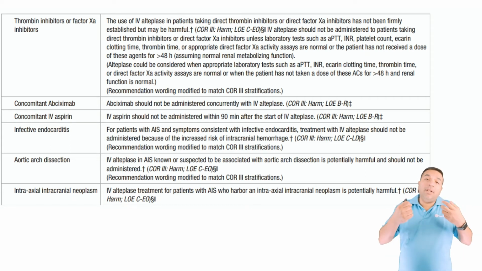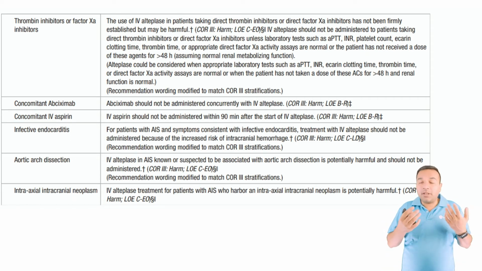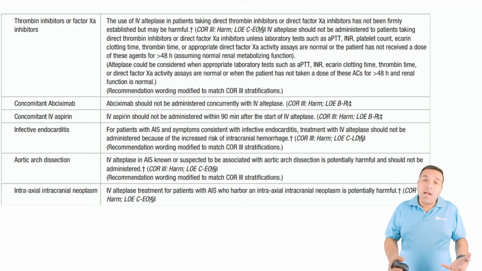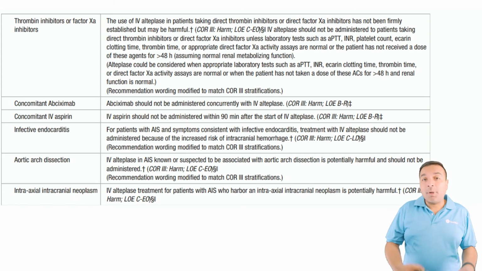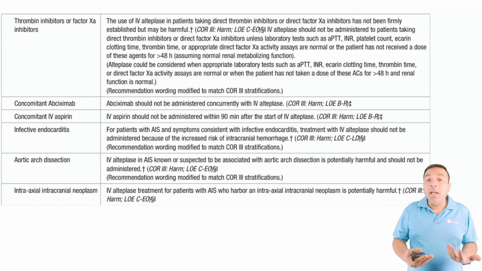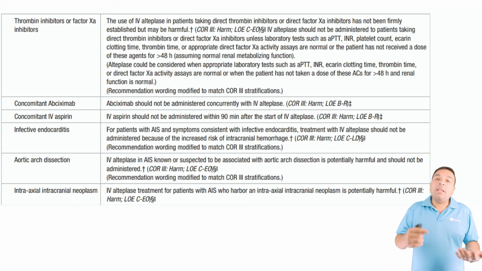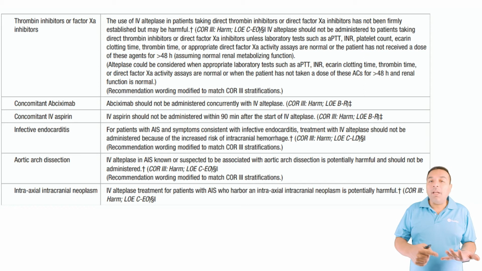But clearly, if the patient looks bacteremic, the patient looks septic, the patient has very high fever, and then you are concerned about infective endocarditis, or the patient already is admitted in the hospital with infective endocarditis and develops a neurological decline, you do not give TPA to those patients. The chances of patients bleeding in the brain is significantly high. So in those cases, do not.